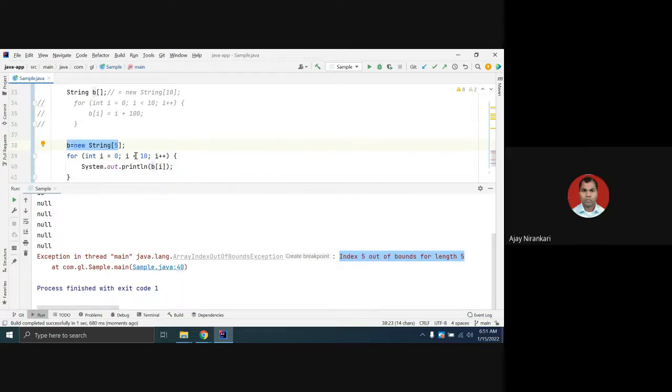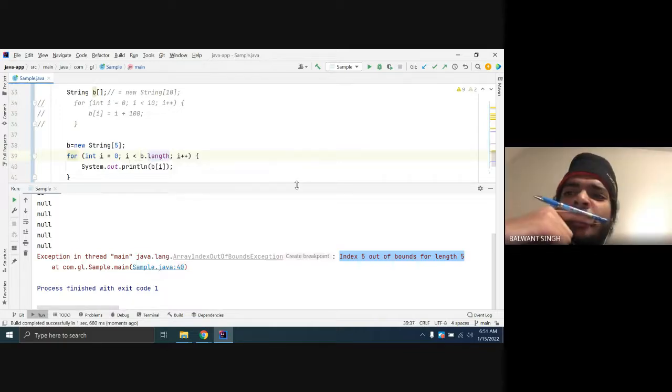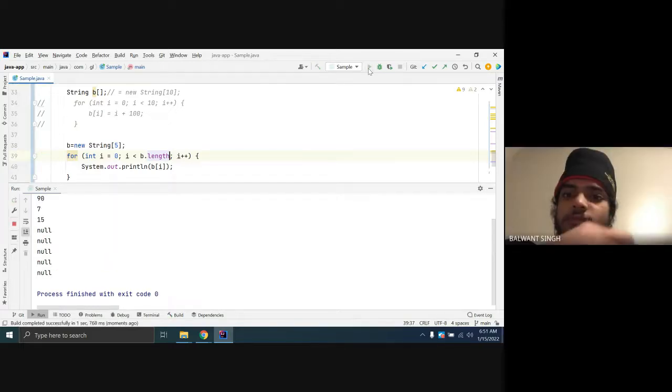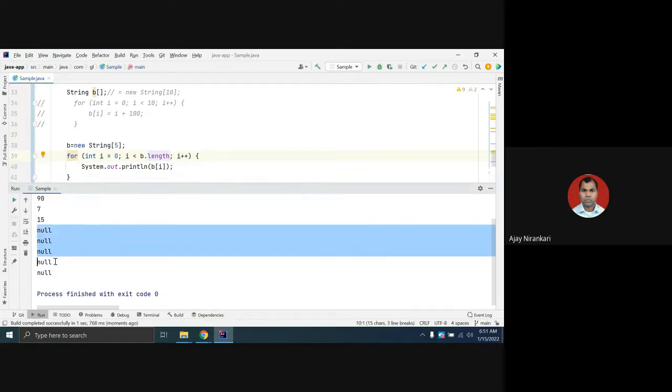So the preferred way is to always use the array name, b dot length. You know what the length of b is: sometimes 5, sometimes 10, sometimes 2. It will work fine, and it prints all 5 null values.